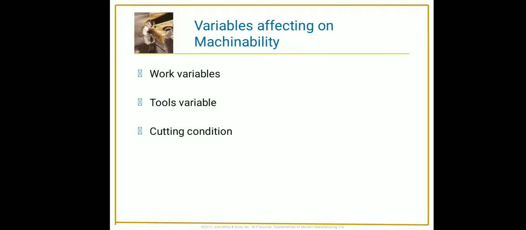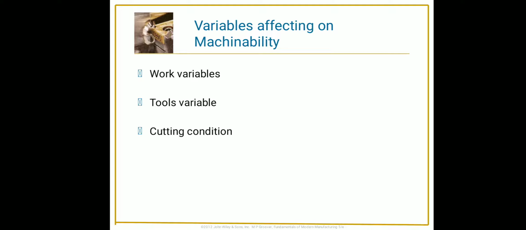The second variable is the tool variable. It is the most important variable affecting machinability. In the last lecture we studied the tool geometry and their different angles. These affect the machinability. It also includes the nature of engagement of the tool with the work. So how we contact our tool to our workpiece affects the machinability.